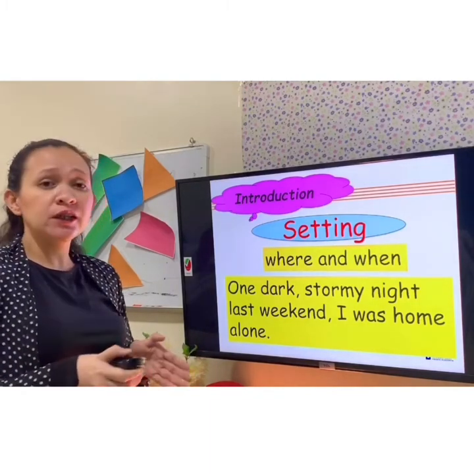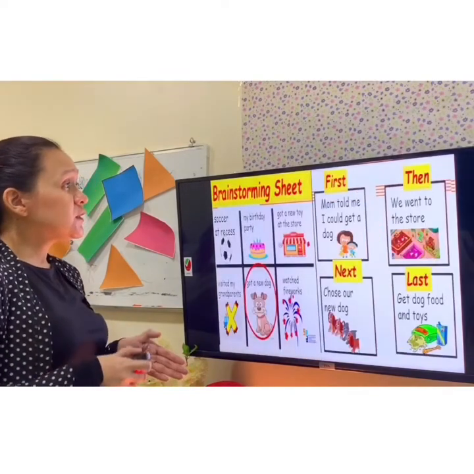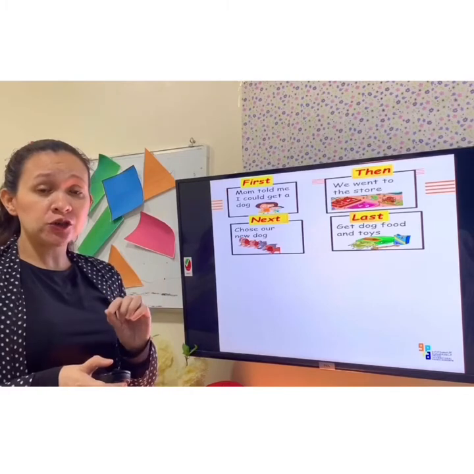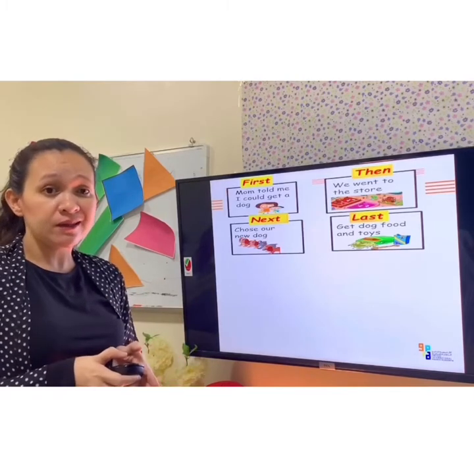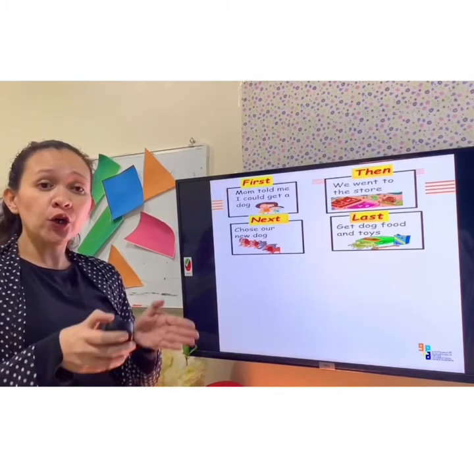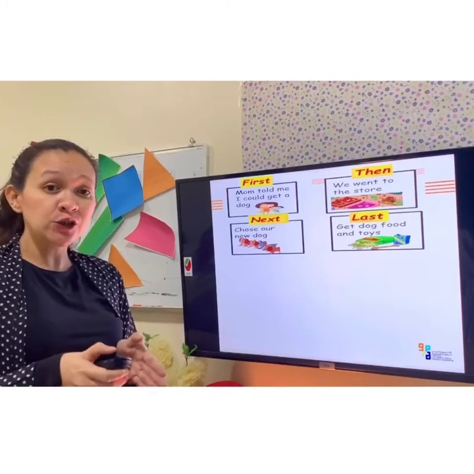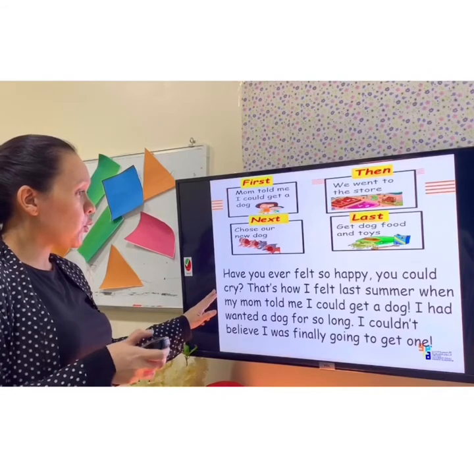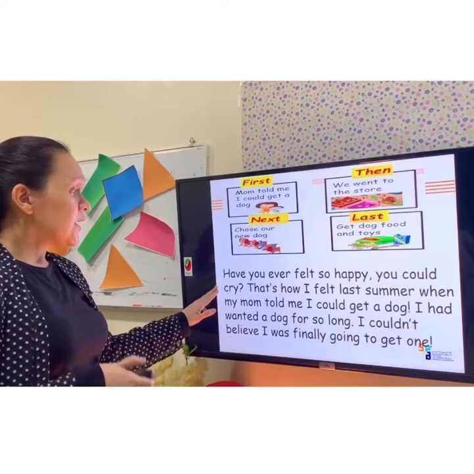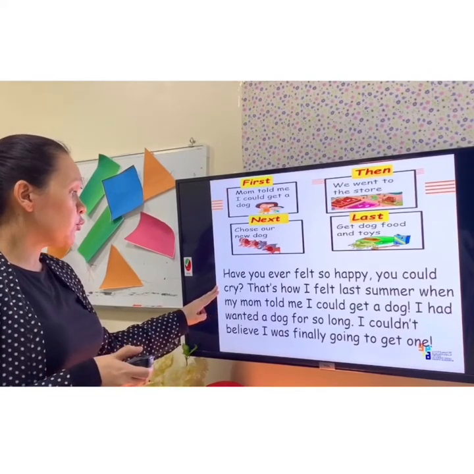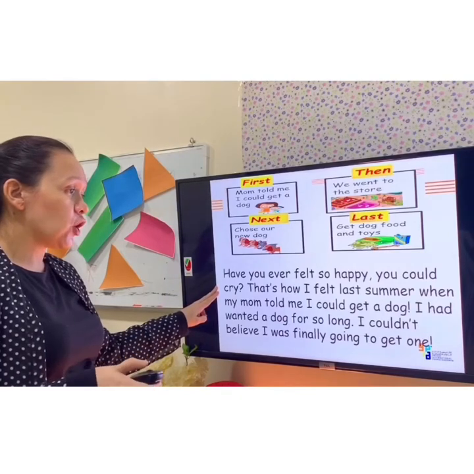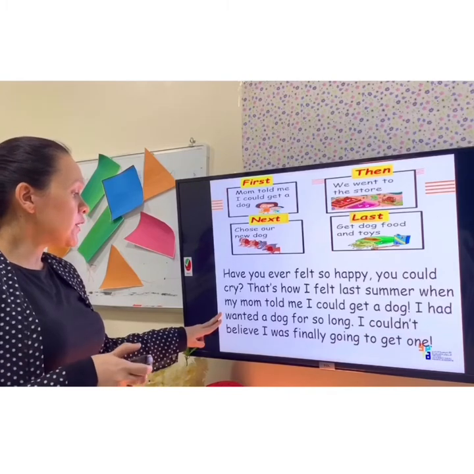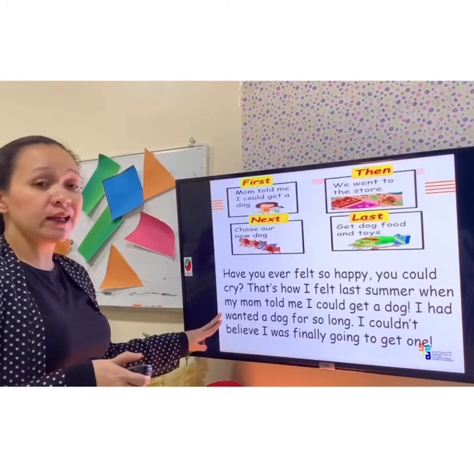Now we are done with introduction. Now, I think we are ready to write our introduction about our chosen topic. Remember, we chose your experience about when you got a new dog. So we could write like this. "Have you ever felt so happy you could cry? That's how I felt last summer when my mom told me I could get a dog. I had wanted a dog for so long. I couldn't believe I was finally going to get one."